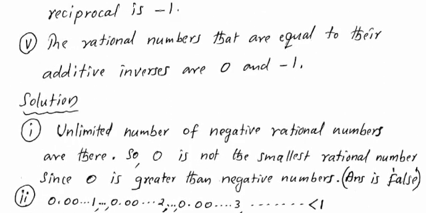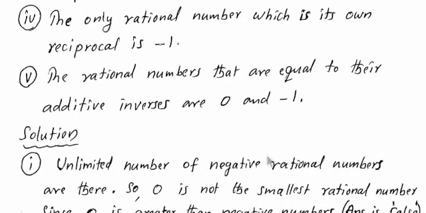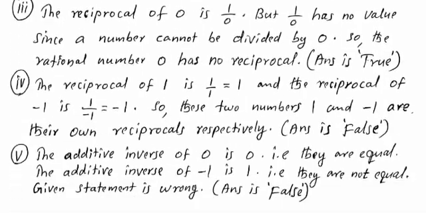Then fifth one. What is the fifth question? The rational numbers that are equal to their additive inverses are 0 and -1. See the solution. Fifth one. The additive inverse of the first number 0 is 0. Additive inverse means here 0 plus its additive inverse will get 0.